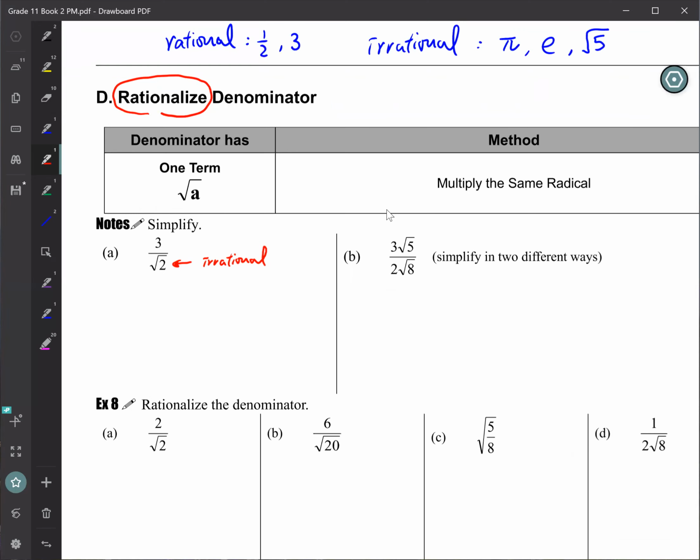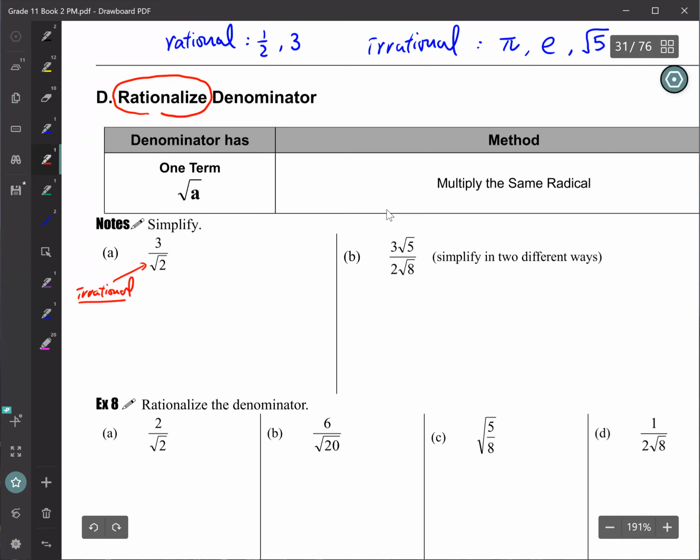That process is called rationalize the denominator, right? I make irrational become rational, all right? So the way to do this is very easy, okay? Let me remove this first. This is irrational,